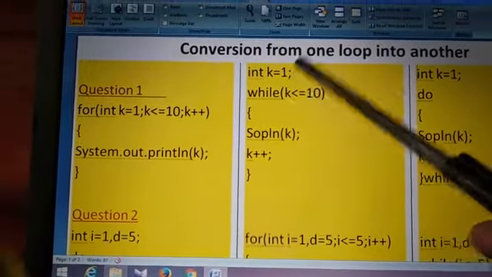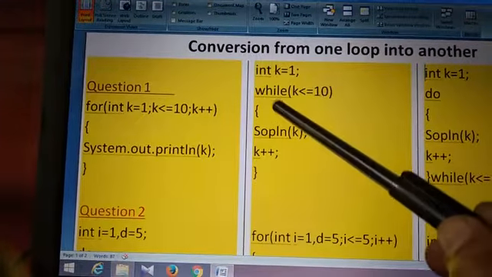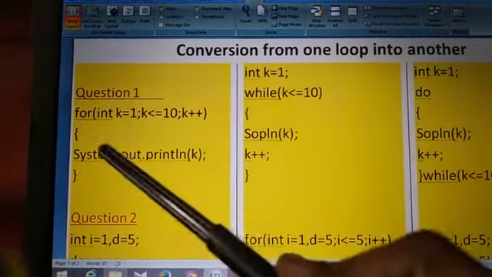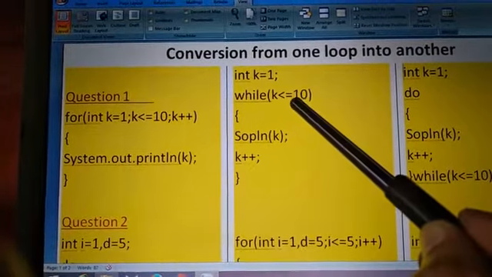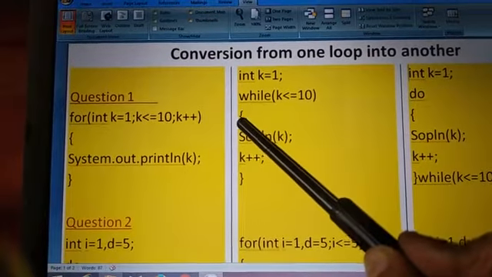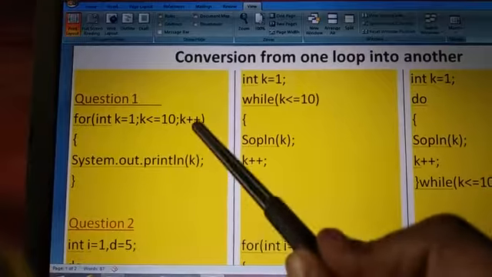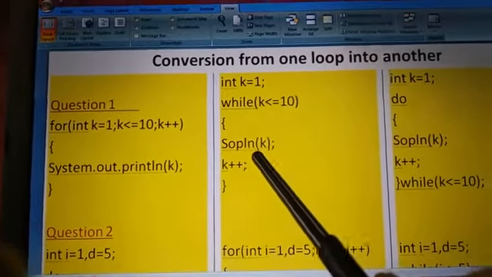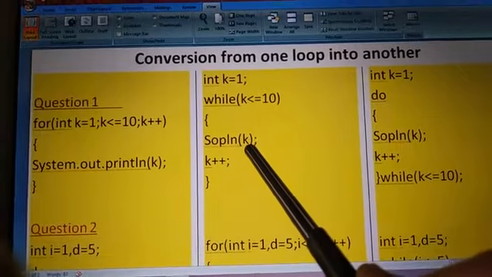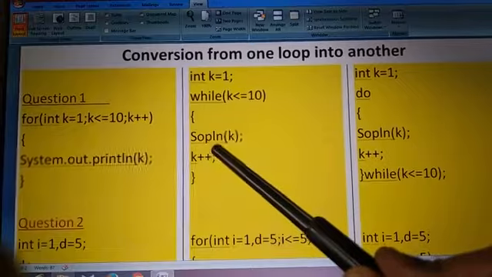Then in while loop, the syntax is first initialization, then while, test expression, right? While, and the test expression of the for loop is this one. So write the test expression. Then open the curly bracket. Then write the body of the loop, which is the statement that comes in the body. So write this here. See, SOPLN means System.out.println. You should not shorten like this. You have to write it completely.